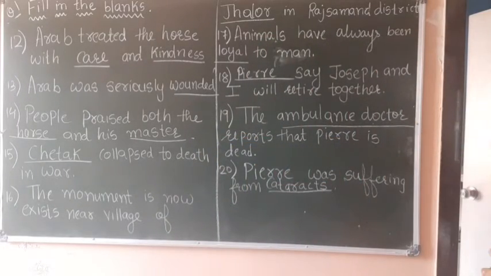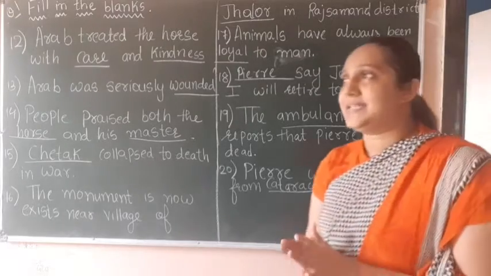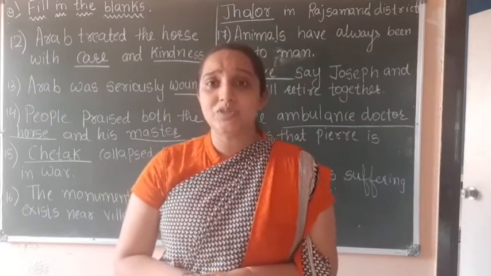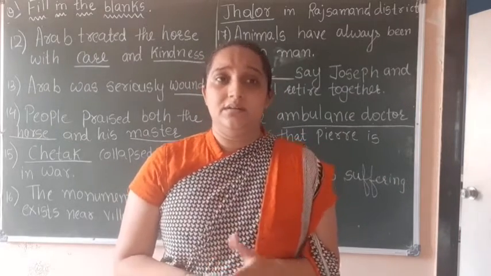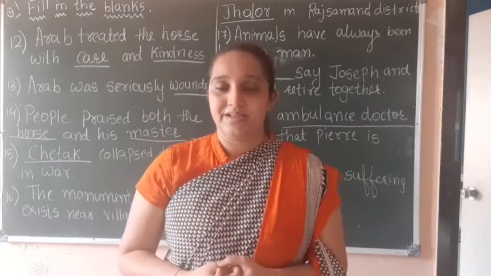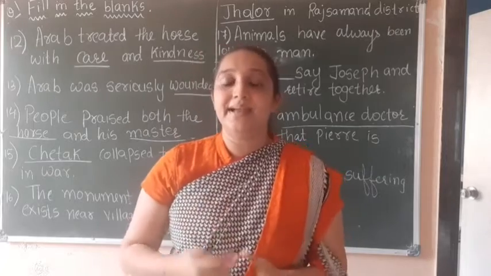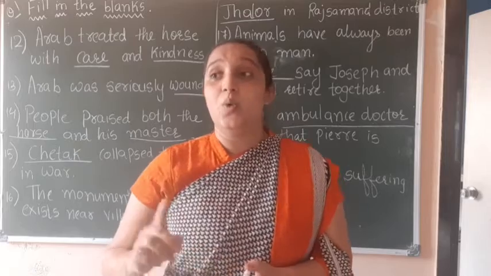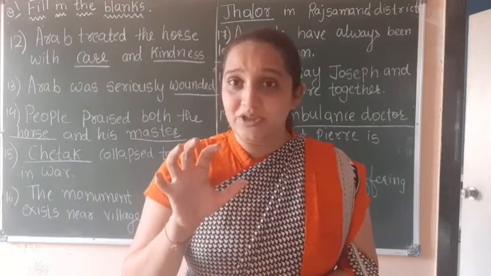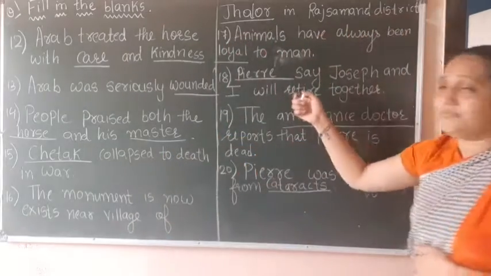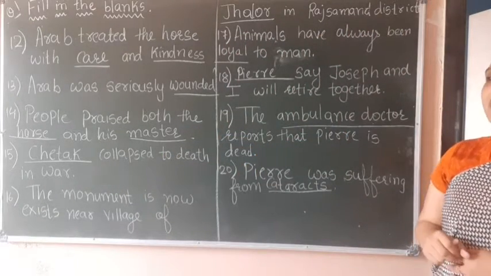Okay, that says Joseph, I will retire together. Now Perry says that Joseph and I will retire together. Why does he say so, you know? He came to know about his retirement. So what answer he gave, that we both will retire together, because he knows that if Joseph is not there, he could not work, right? And that is why he thought that we will retire together, right?